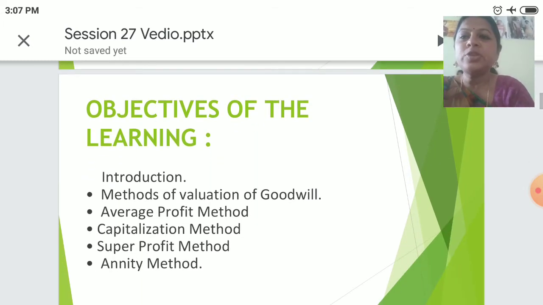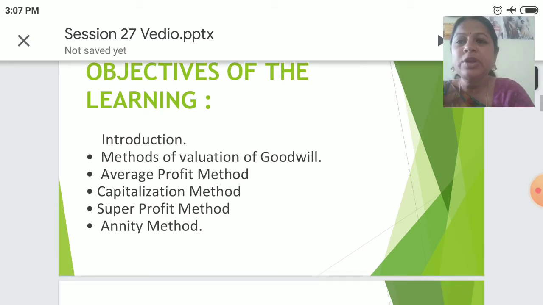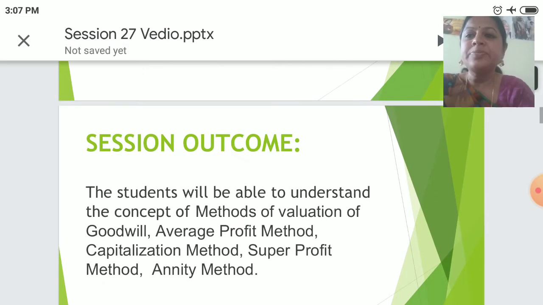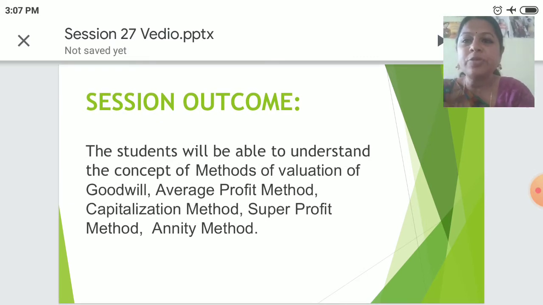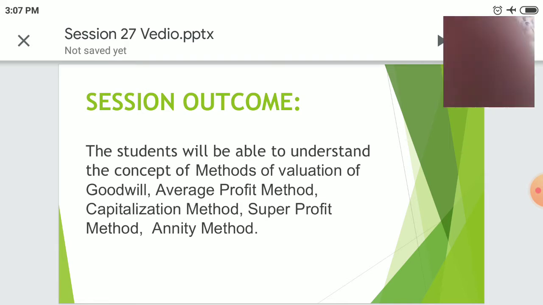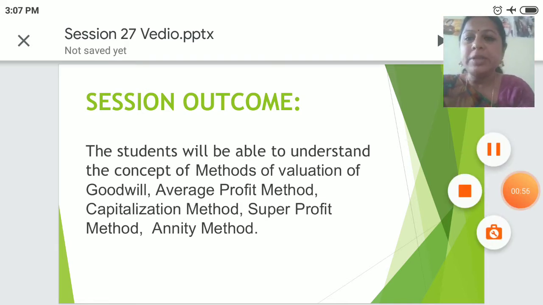The objectives of this learning would be introduction, methods of valuation of goodwill, average profit method, capitalization method, super profit method, and annuity method. The session outcome would be the students will be able to understand the concept of methods of valuation of goodwill, average profit method, capitalization method, super profit method, annuity method.